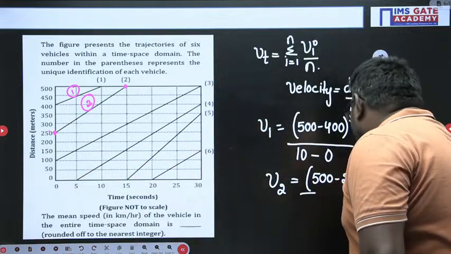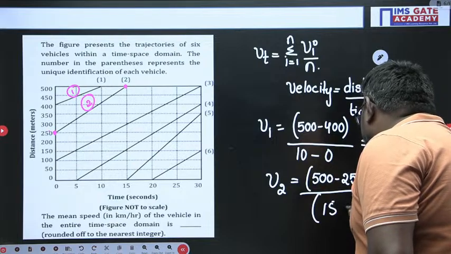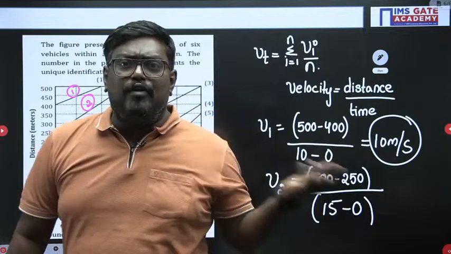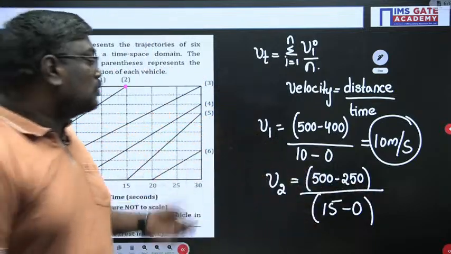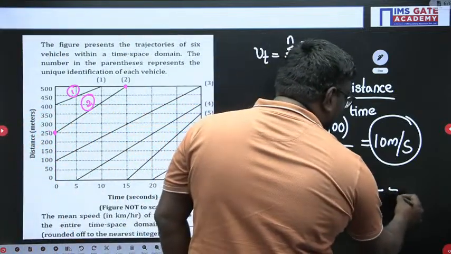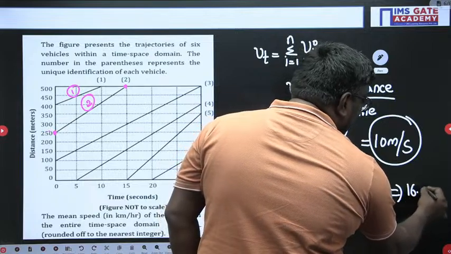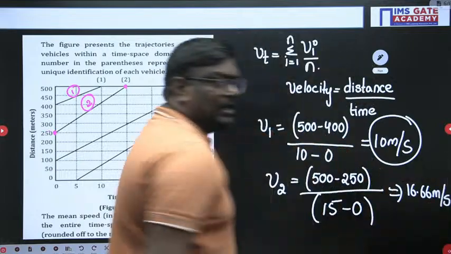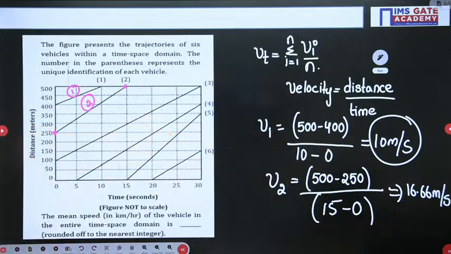So 500 minus 250 upon 15 minus 0, which is 250 divided by 15. Roughly, it is equal to 16.66 meters per second. I hope you are clear, so please write down this equation, my dear students.